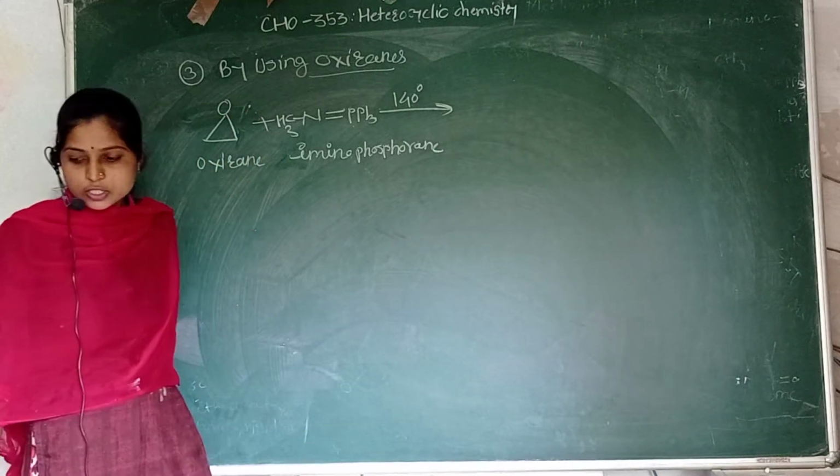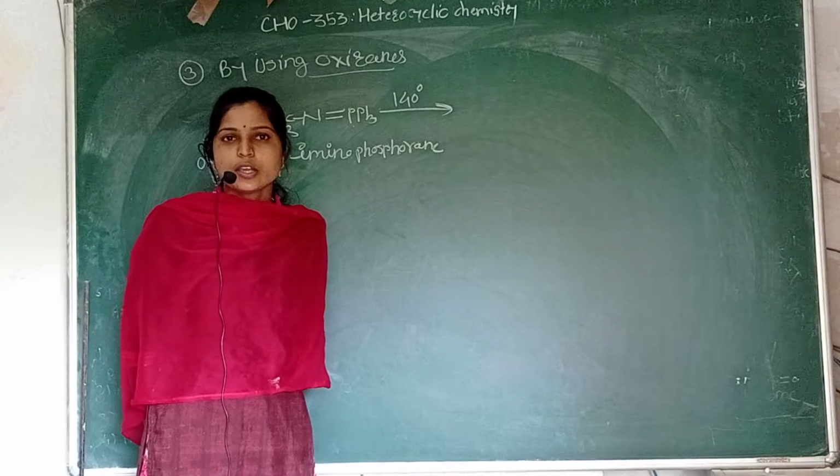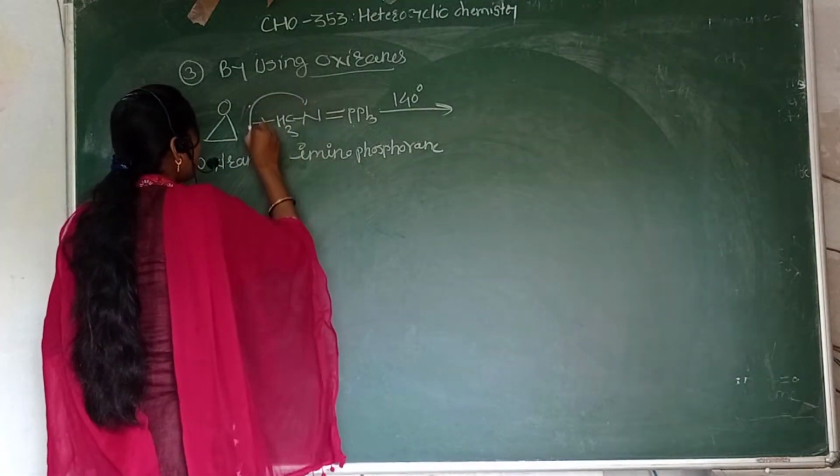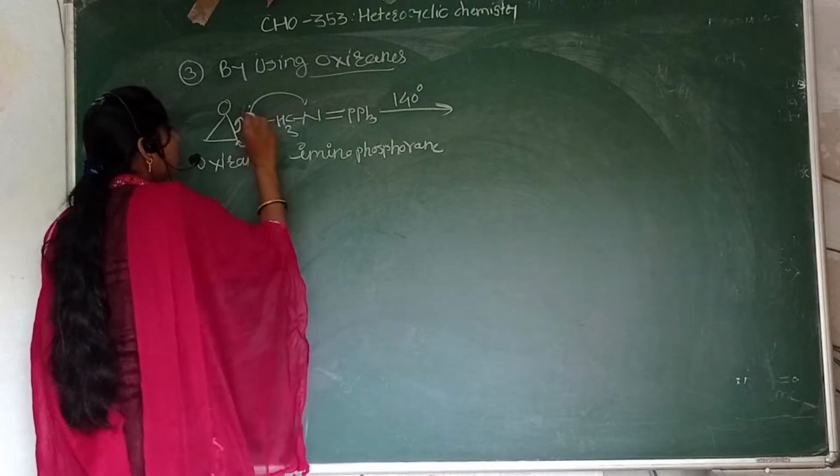So see here the mechanism. First of all, the lone pair of nitrogen attacks on this carbon and the ring will open.